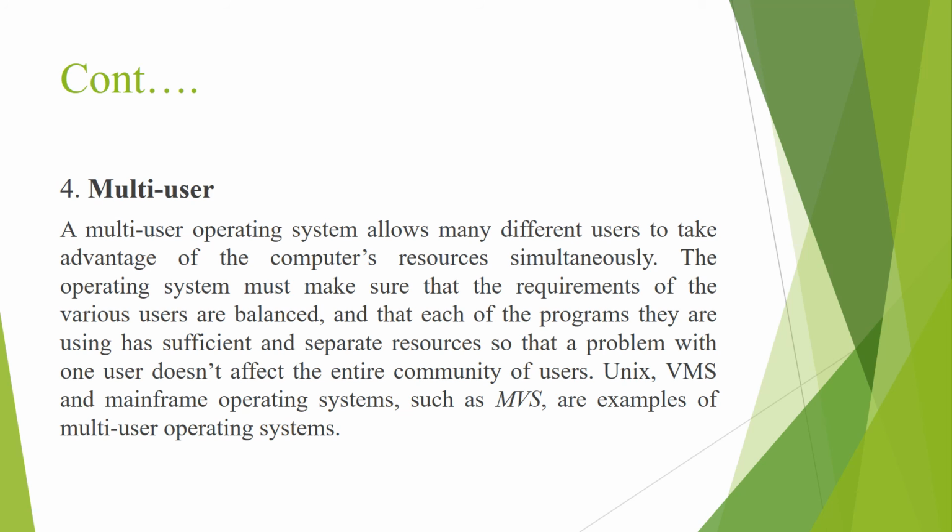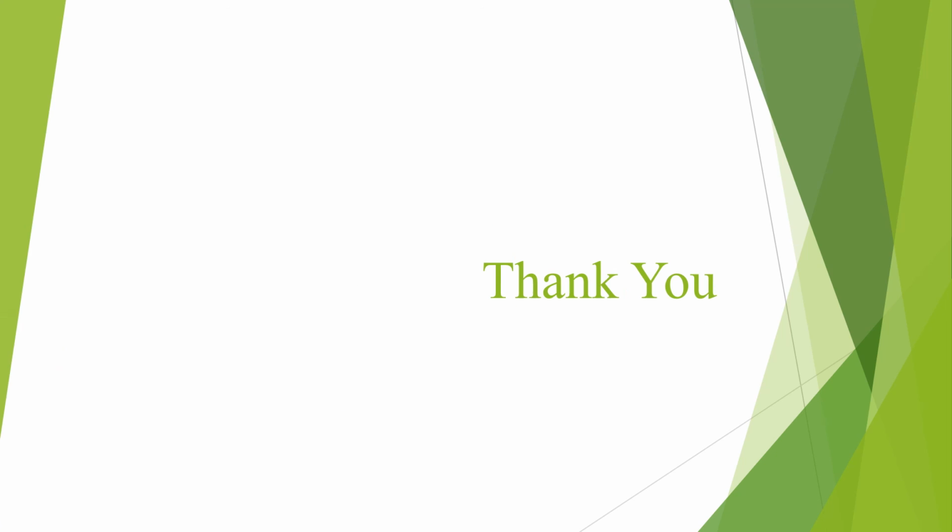So in this session we discussed what is operating system, objectives of operating system, and the four types of operating system. First one is RTOS, second one is single user single tasking, third one is single user multitasking, and last one is multi-user. Thank you.